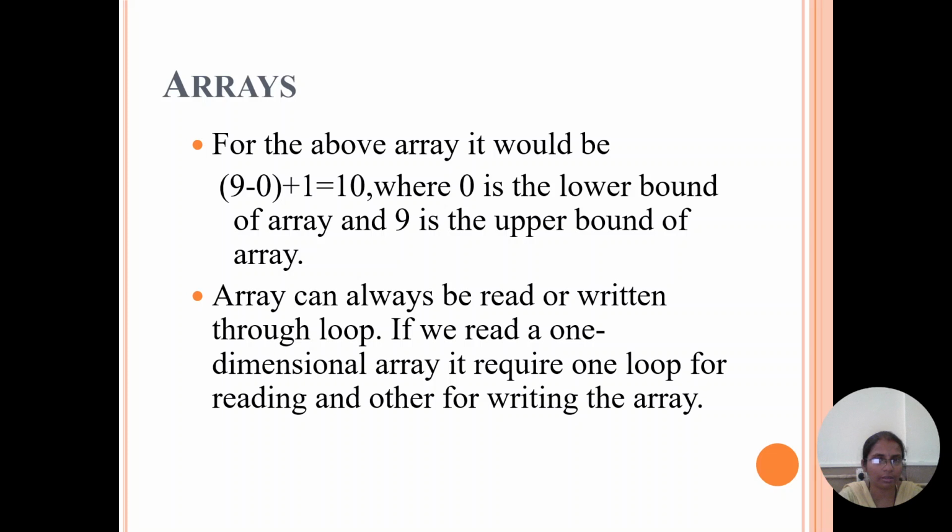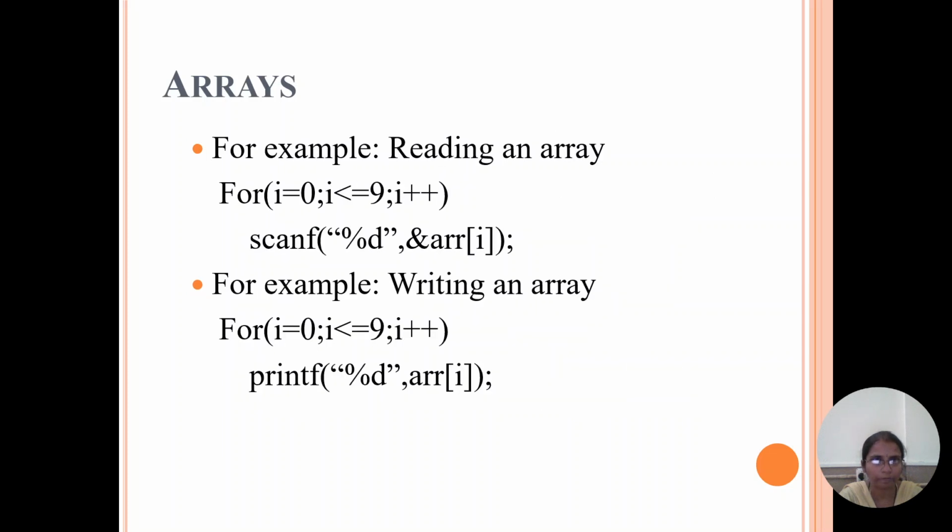An array can always be read and written through loops. If you read a one-dimensional array, it requires one loop for reading and another for writing. For example, we take a loop for i equals 0, i less than or equals 9, i plus plus. It is used for reading elements. For writing an array, we require another for statement, another loop, with a printf statement. scanf is used to read an element and printf can be used to display an element.